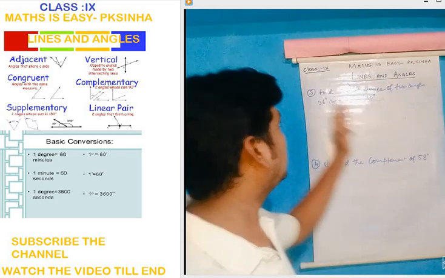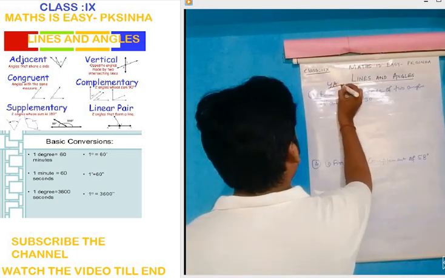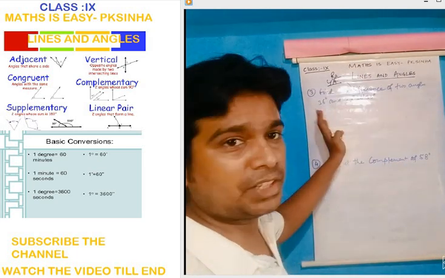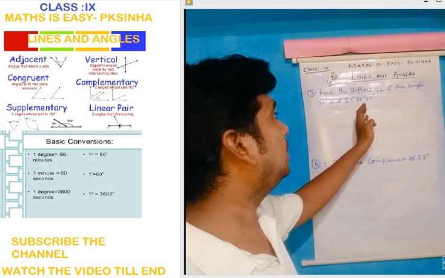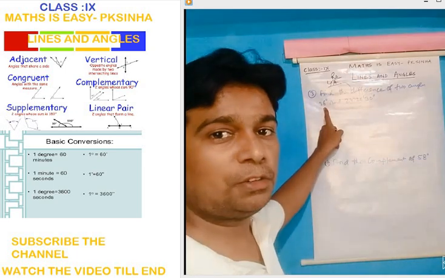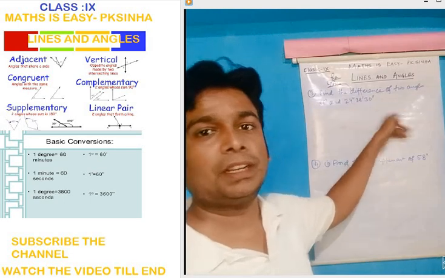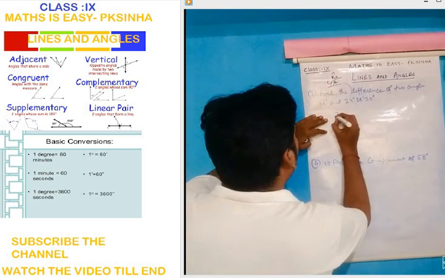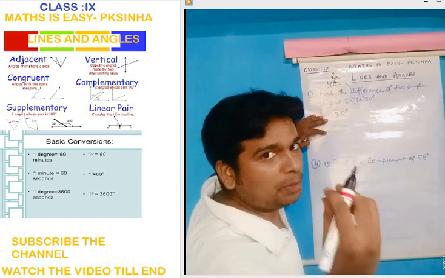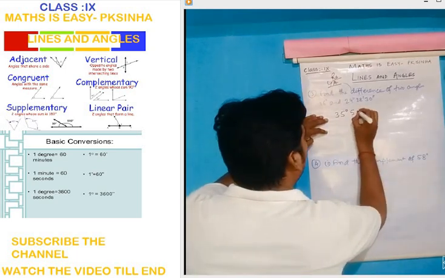Let us try to understand question number 3 of the same exercise 4A, R.S. Agarwal. Find the difference of the two angles measuring 36 degree and 24 degree 28 minute 30 second. First of all we need to convert 36 degree into minute and second also, because the second angle is given in degree, minute and second. So 36 degree can be written as 35 degree. 1 degree is taken. 1 degree is equal to how many minutes? 60 minutes. We will not write 60 minutes, we will write 59 minutes.